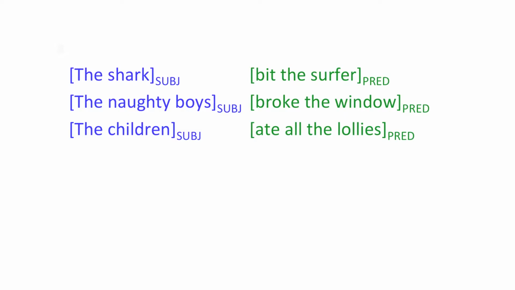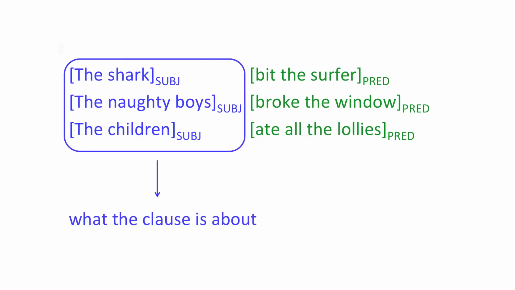When we started talking about clauses, we said that the subject is what the clause is about. The shark bit the surfer. The naughty boys broke the window. The children ate all the lollies. In many clauses, the subject is a person or being doing something, as in these examples: the shark, the naughty boys, the children.